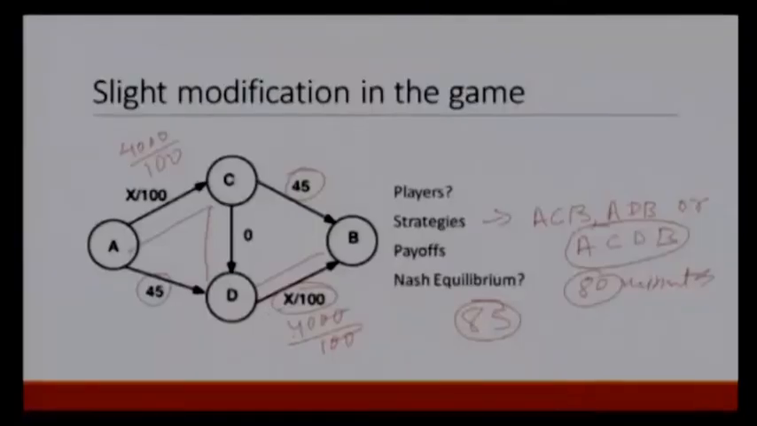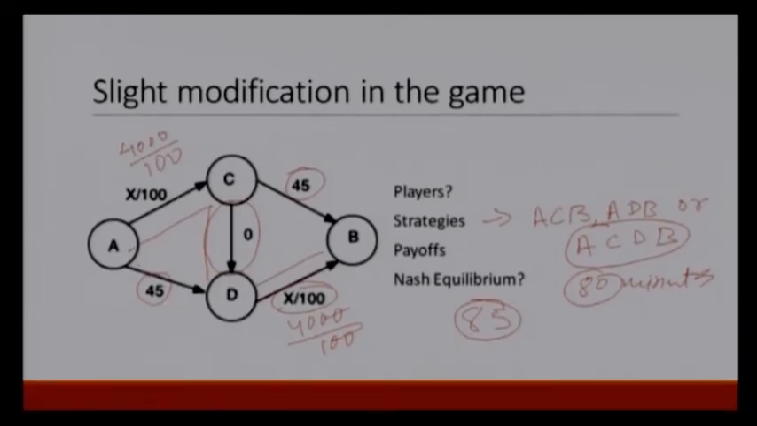You may be thinking, what about any other Nash equilibrium? My friend, in this game there is no other Nash equilibrium. This is the only possibility. So, all of them would now take 80 minutes to reach, while in the earlier case when C and D were not connected, they were taking 65 minutes. So, building this road makes everyone worse off, and that is why we call it Braess paradox.